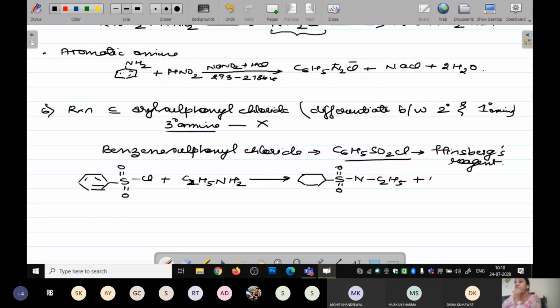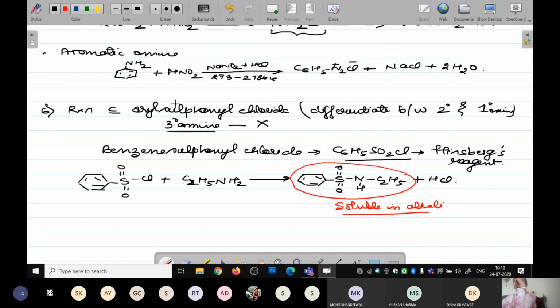C2H5 plus HCl. Now what is going to happen? The sulfonamide which you obtain over here is your ethyl benzene sulfonamide. This particular sulfonamide is soluble in the alkali, and the reason for its solubility is what? Why does it become soluble in alkali?